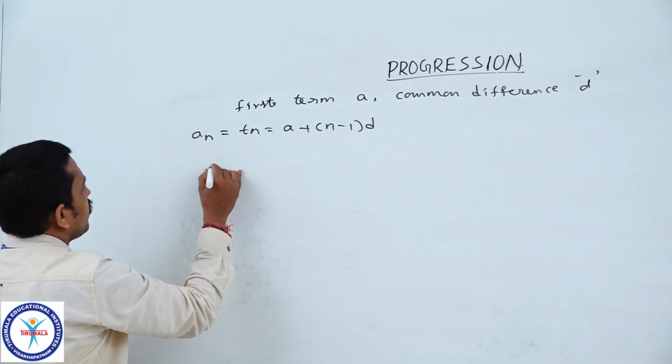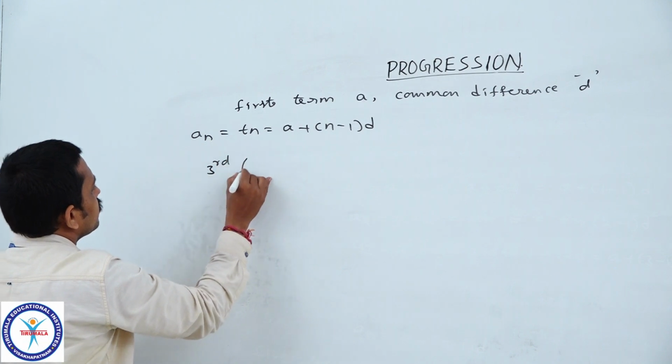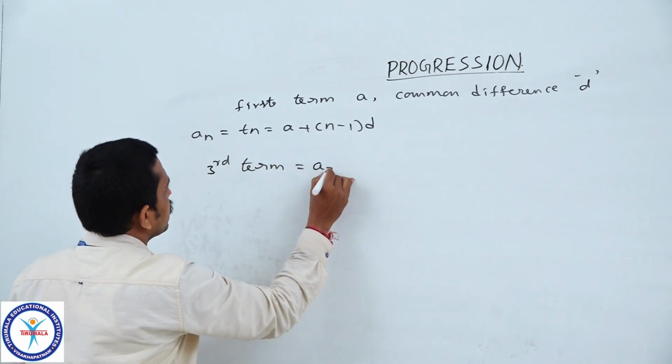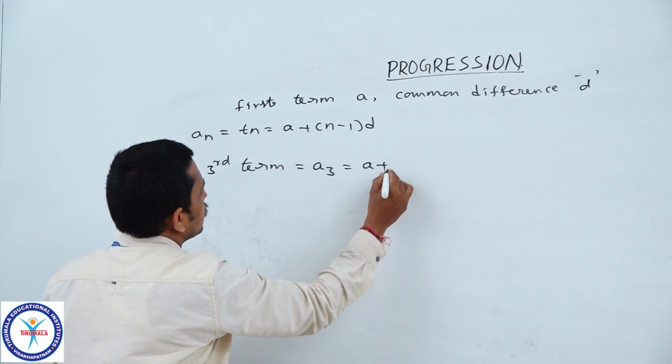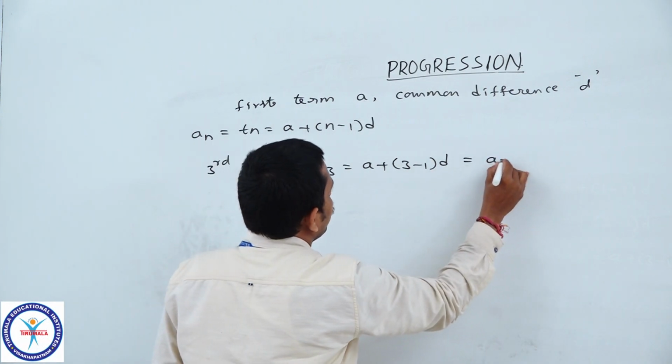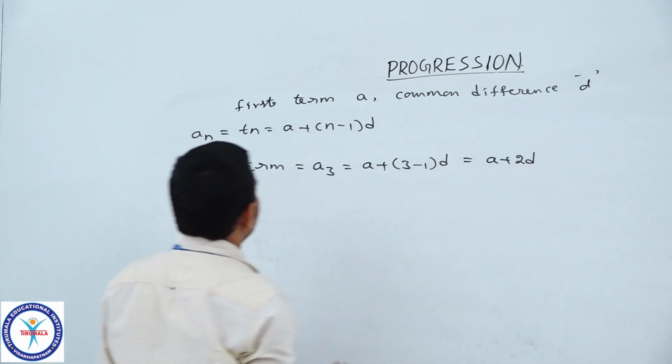Therefore, from this, what is the third term? The third term A3 is equal to A plus 3 minus 1 into D, which is equal to A plus 2D.